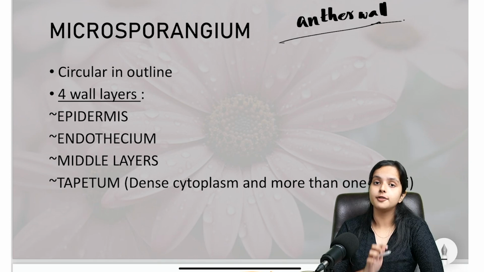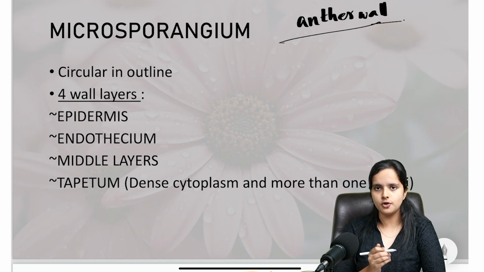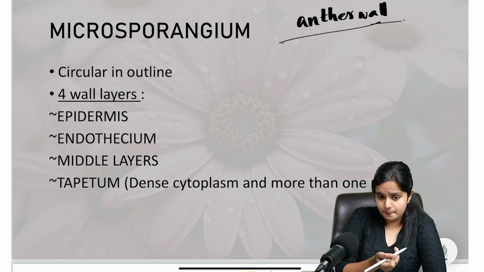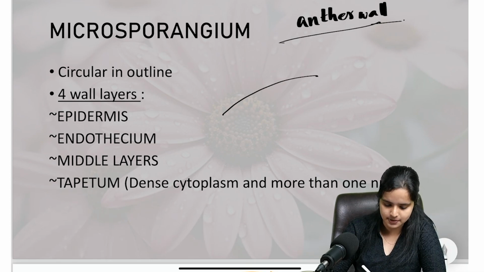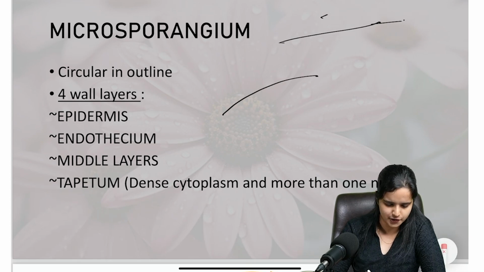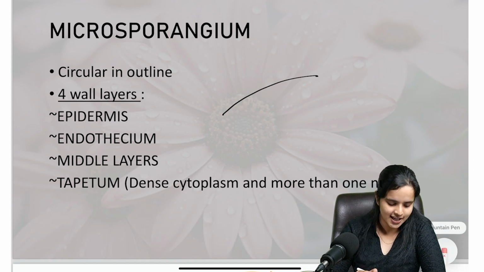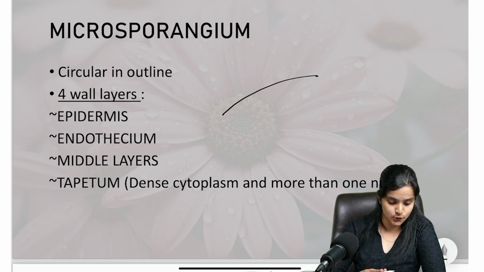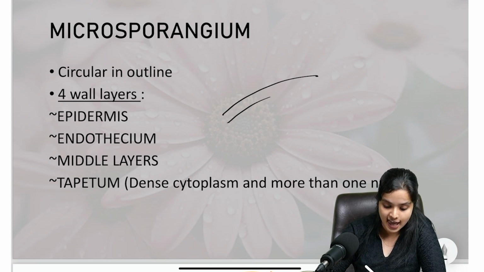Now moving on, you have 4 wall layers, as I already told you. Which are they? The first one, the one at the periphery, is the epidermis. I'm not that good at drawing, but I can try. So you have the outer part, which is the epidermis, and then you have the inner wall layer, which is the endothecium.